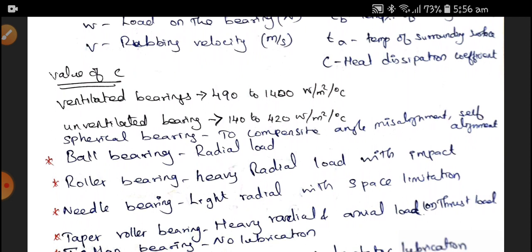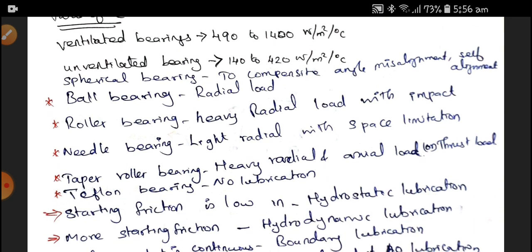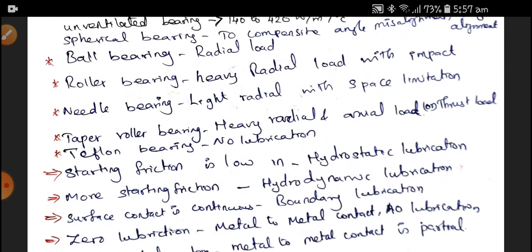Here we have a small note. Spherical bearings compensate angular misalignment; they are self-aligned bearings. Ball bearings are good for radial load. Roller bearings take heavy radial load with impact. Needle bearings take light radial load with a space limitation. Taper roller bearings take heavy radial and axial or thrust load conditions. Teflon bearings need no lubrication.